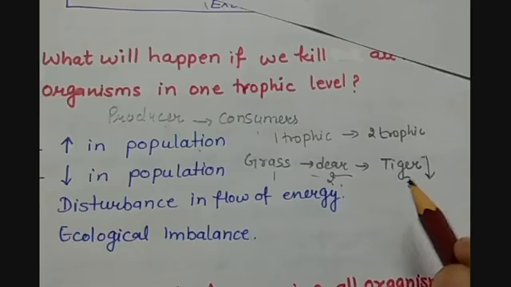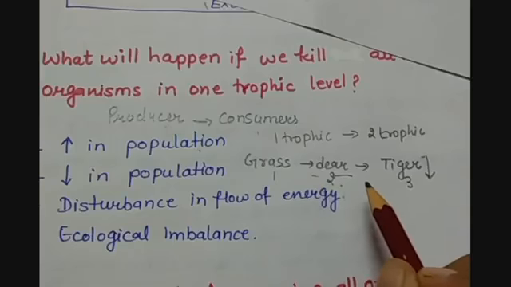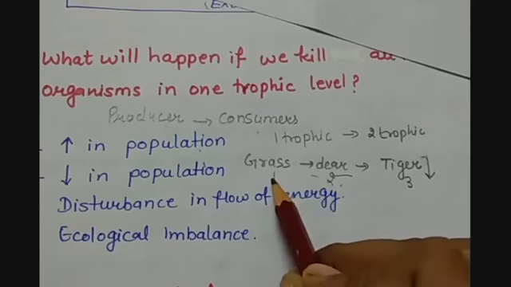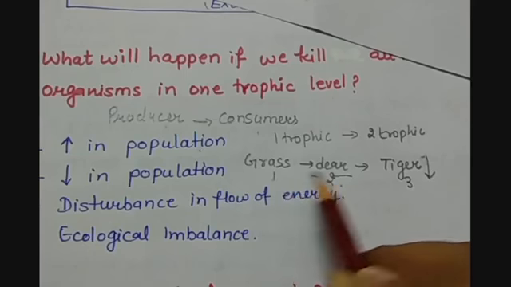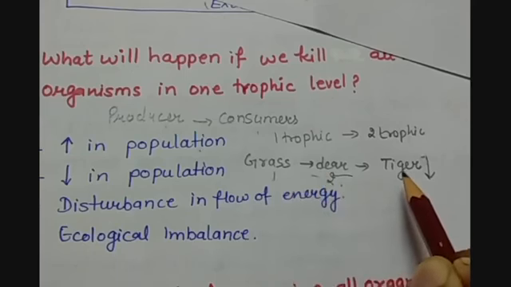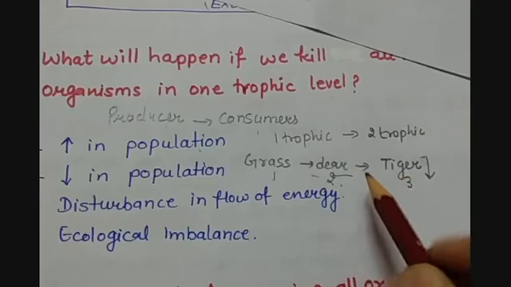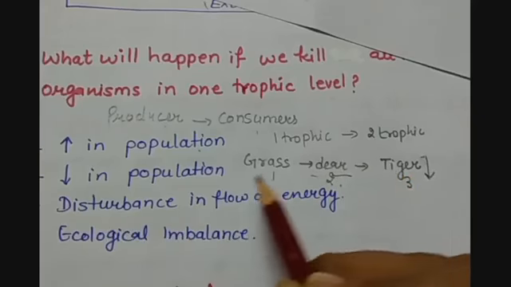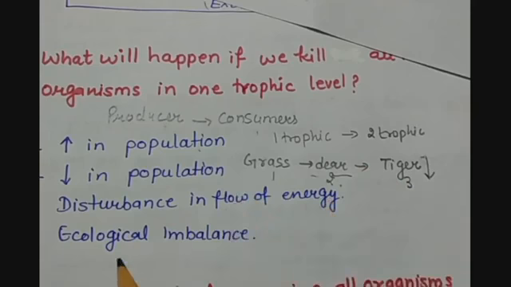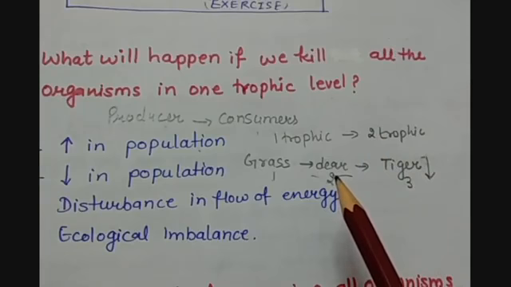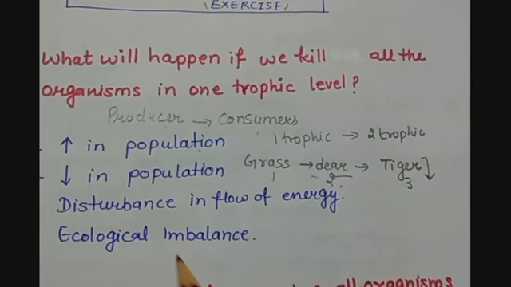And one more thing, the food chain passes energy from one trophic level to another, and this process continues in one direction. So if we kill the organisms at one particular level, this will disturb the flow of energy and lead to ecological imbalance. So we cannot kill all the organisms at any trophic level, because that can lead to ecological imbalances.